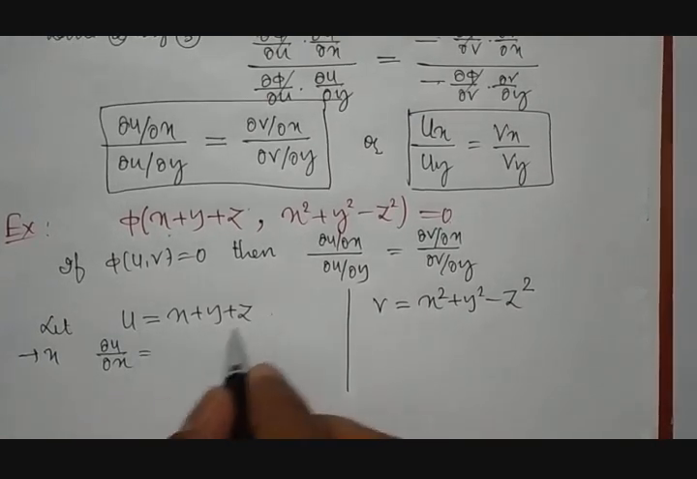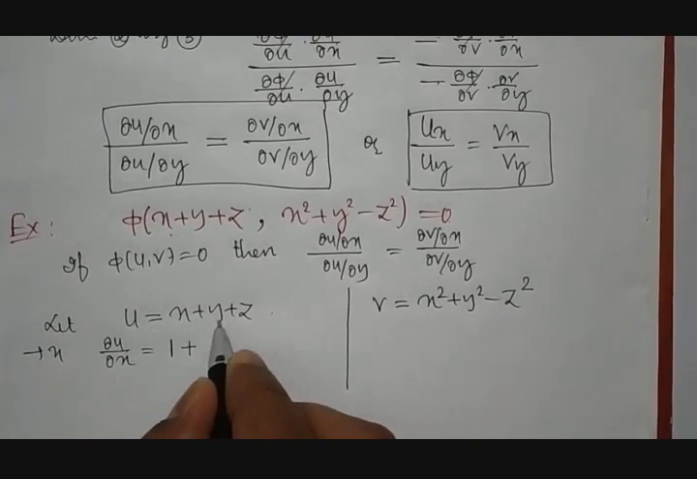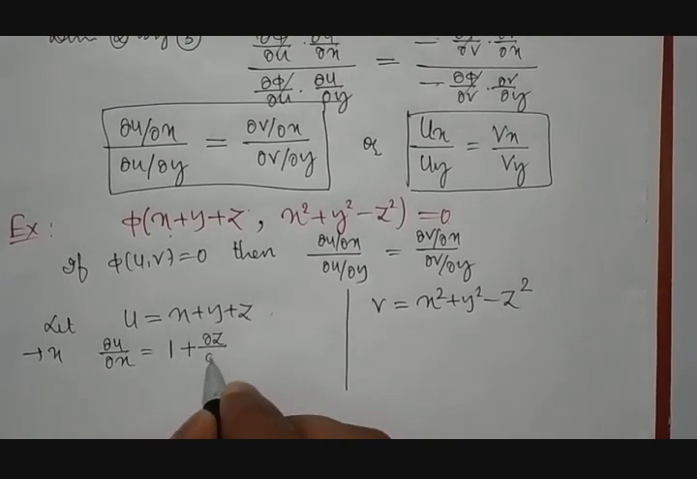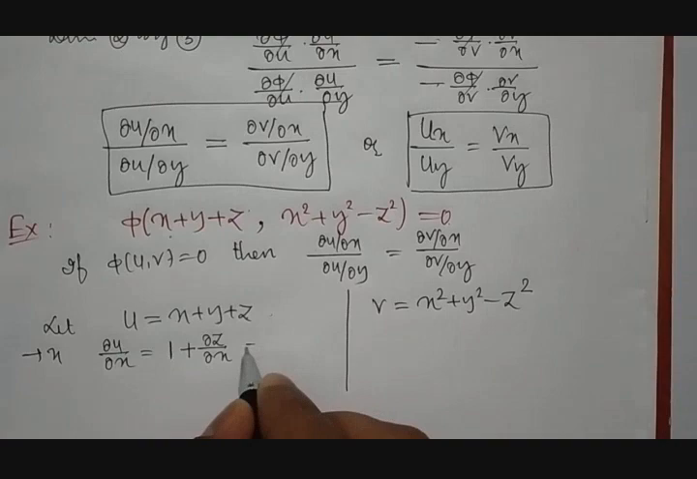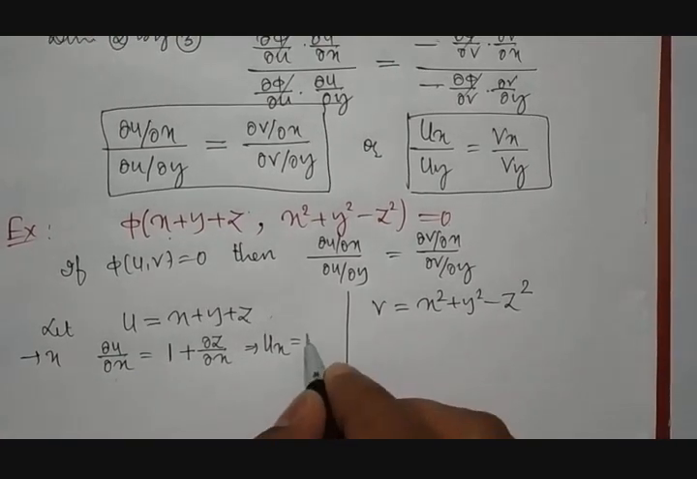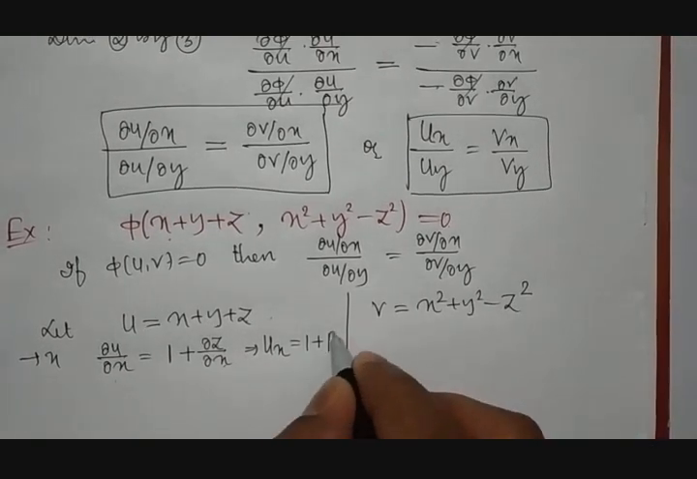Then differentiating this equation with respect to x means 1 plus differentiation of y will be 0. Then differentiation of z will be dou z by dou x. And we know that this can be written as ux is equal to 1 plus p. We know that dou z by dou x will be taken as a notation p.